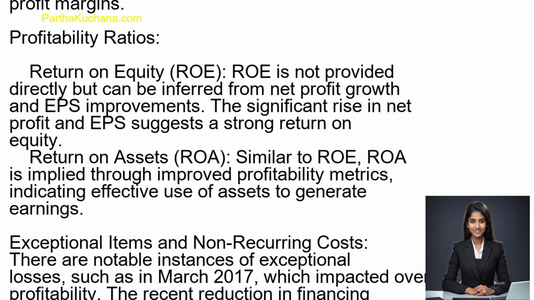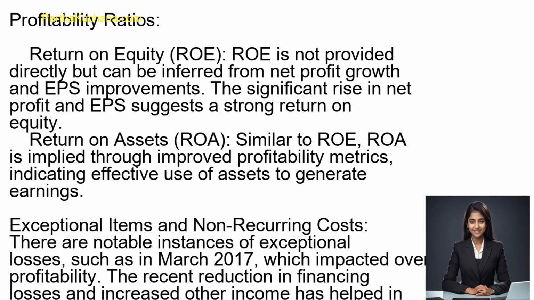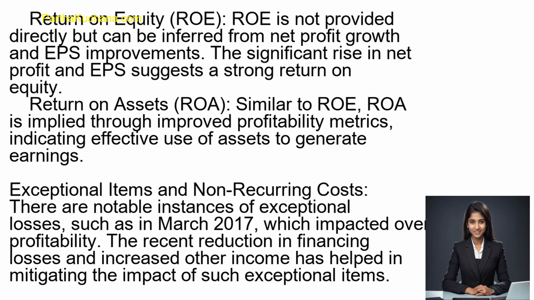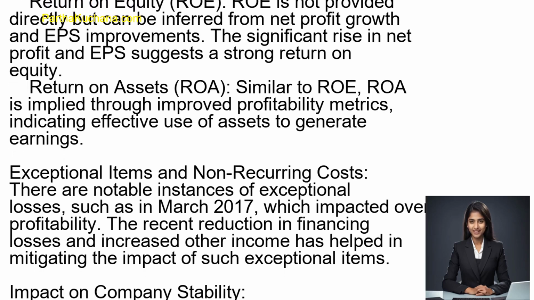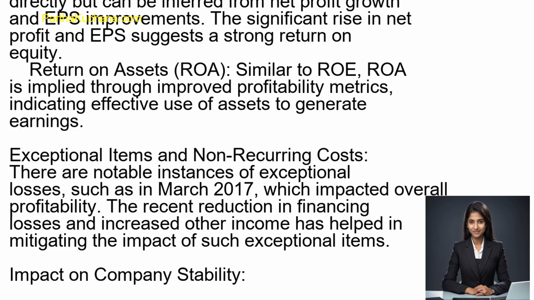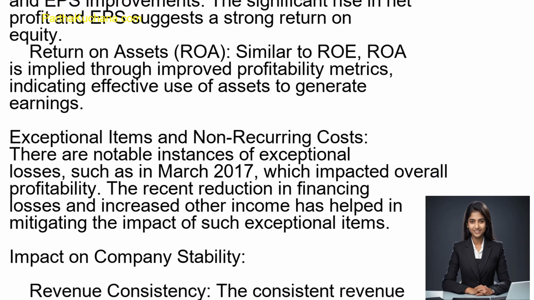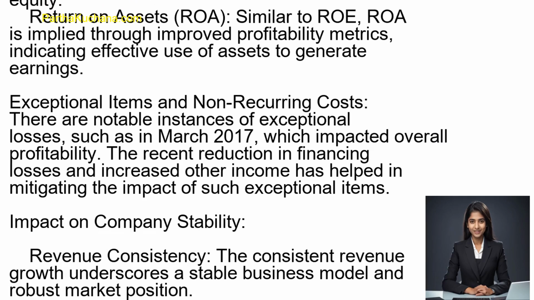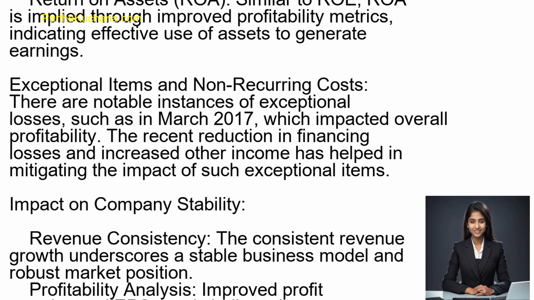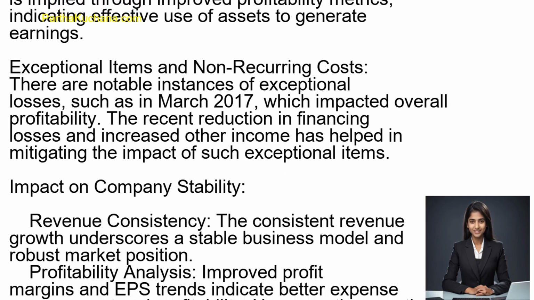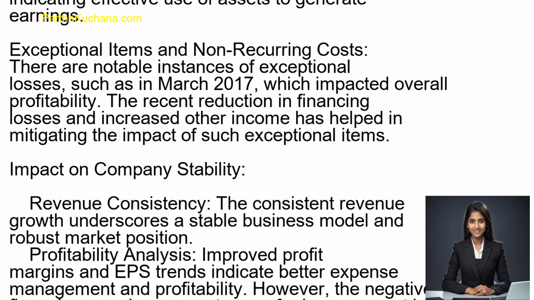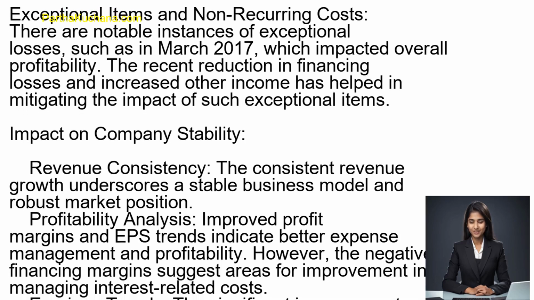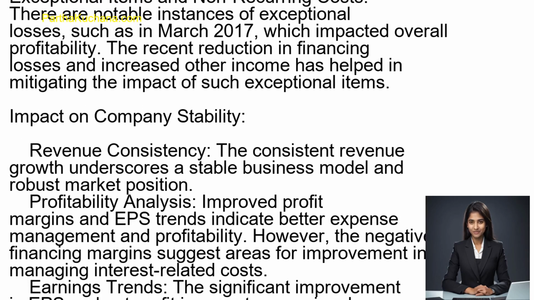Earnings before interest and taxes, EBIT, and earnings per share, EPS. EBIT trends. EBIT has shown volatility with a notable decline in certain years, example March 2017, but has improved recently, indicating better operational efficiency and profitability. EPS trends. EPS has significantly improved from 26 rupees and 19 paise in March 2013 to 76 rupees and 5 paise in March 2024. This increase reflects substantial growth in earnings, driven by higher revenues and improved net profit margins.